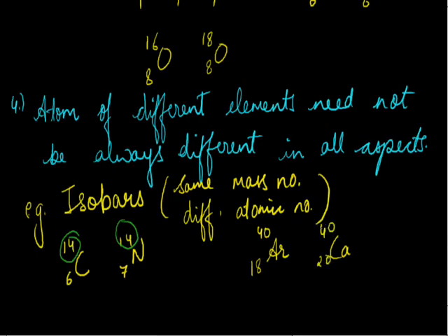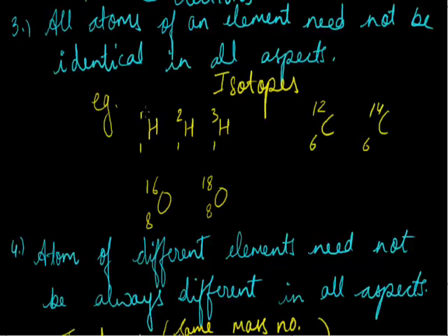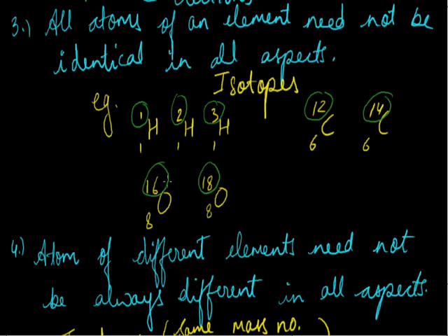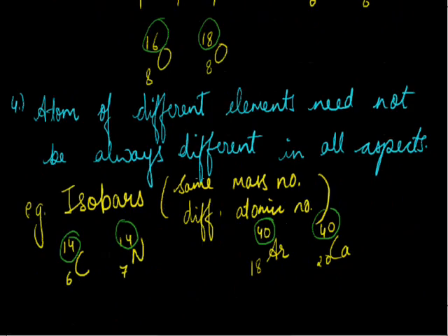In this case also the atomic numbers are different but the mass numbers are the same, which cannot be according to Dalton. Dalton said that no two elements can have the same mass. So these were the two major drawbacks of Dalton, when the discovery of isotopes and the discovery of isobars took place. In isotopes they have different mass numbers, whereas in isobars they have the same mass number but different atomic numbers.